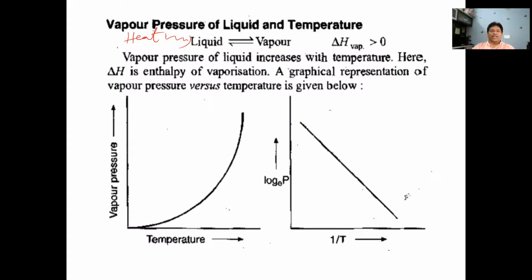So here delta H vaporization is greater than 0, which means delta H vaporization is positive, some positive value.